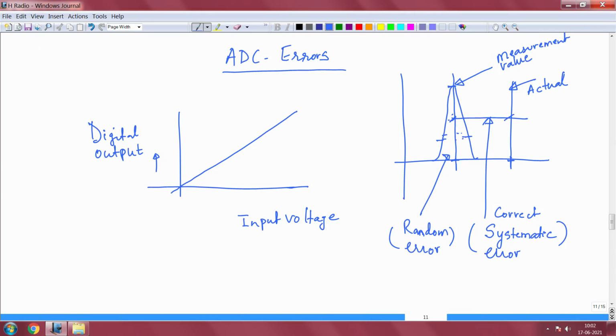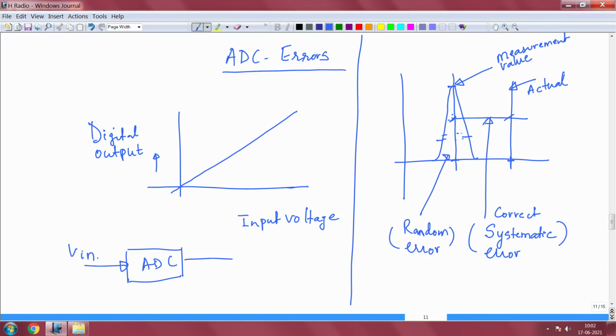Random errors are difficult to catch. Okay. Now, let us come back to this picture on the left side. So, I will draw a line here and we will just worry about this line. See, if you apply a certain input voltage to an ADC, this is your ADC, what you are applying here is analog input, what you are getting is a digital output.